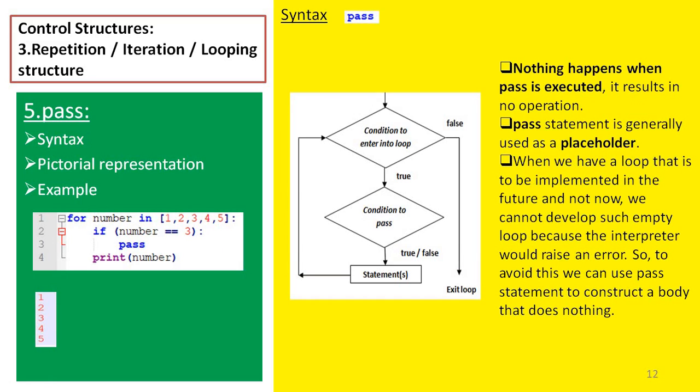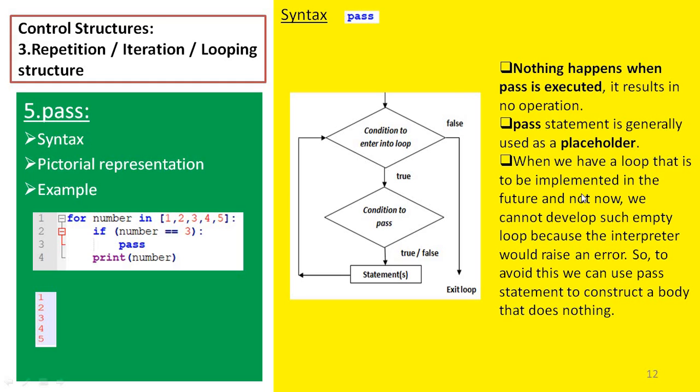Next we will see the pass repetition control structure. The pass control structure is used for nothing to happen. When it is encountered, nothing will happen. The syntax for using the pass control structure is simply that we use the keyword pass wherever it is required.